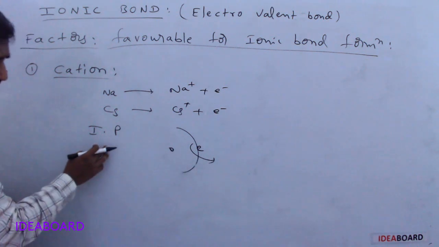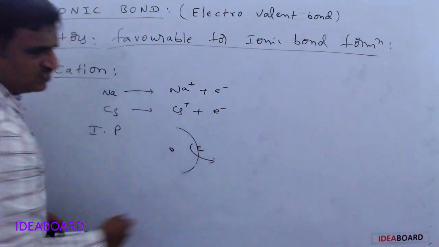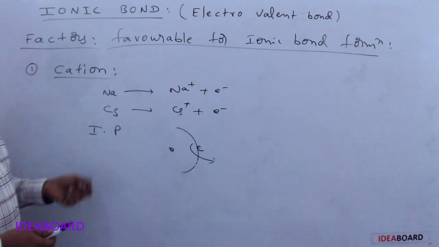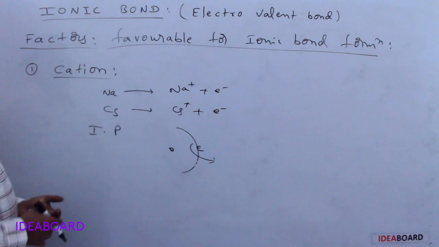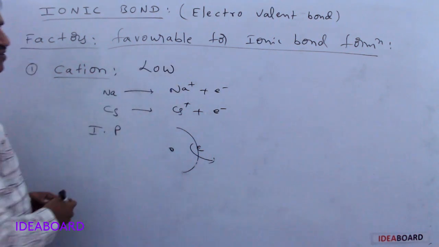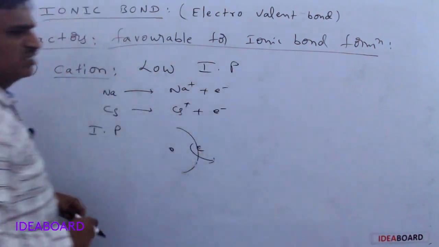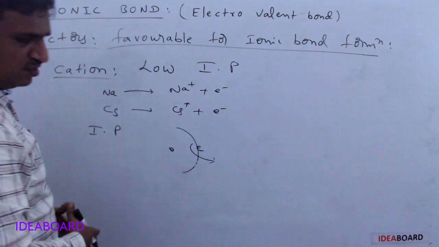If the energy required is very small, meaning with a small amount of energy you can remove this electron, then we can say IP values are low. After electron removal, what happens? It converts into a cation. So for cation formation, what is the favorable condition? Low ionization potential.